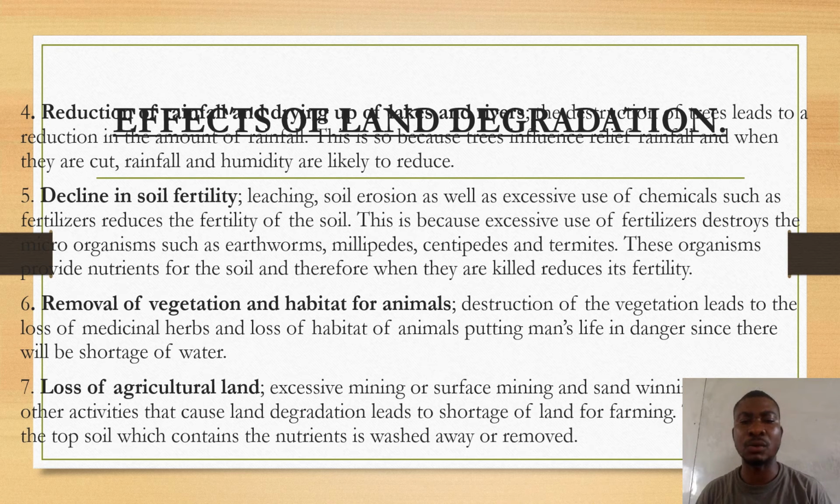Sand winning and other activities that cause land degradation lead to a shortage of land for farming. The topsoil, which contains nutrients, is washed away or removed. So there is loss of agricultural land; we lose land for agriculture.